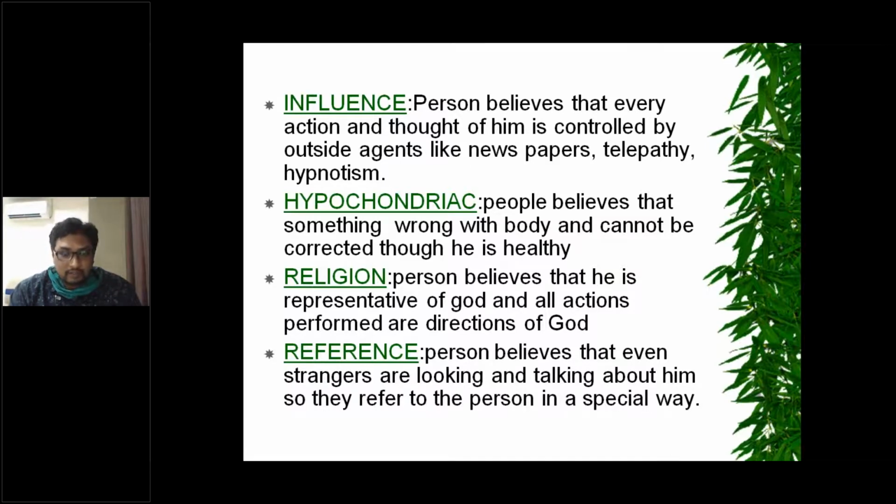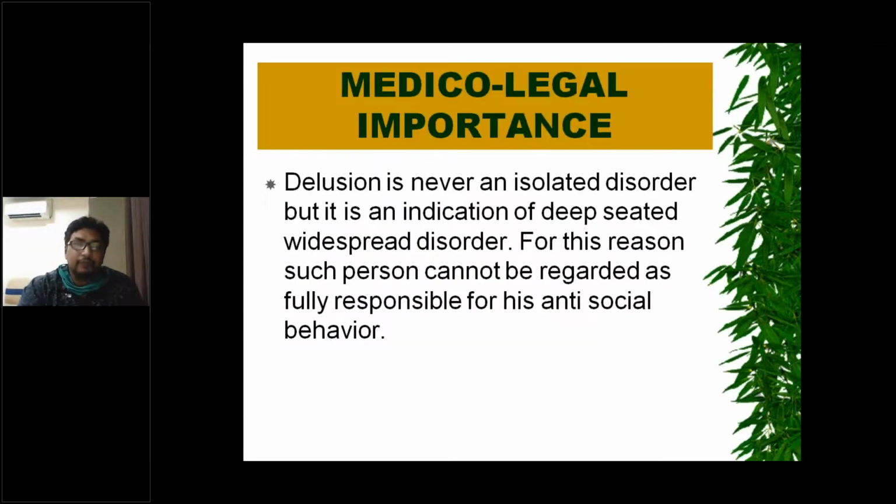Delusions of religion, the person believes that he is a representative of God and all his actions are due to directions from God. Delusions of reference, where the person believes that even strangers are looking and talking about him, about his nature. So these are some of the types of delusions. And delusion is a false belief about something where he believes in it even when its falsity has been proved.